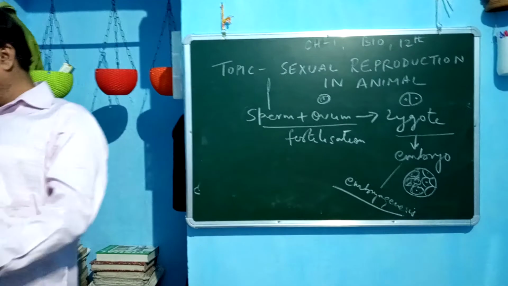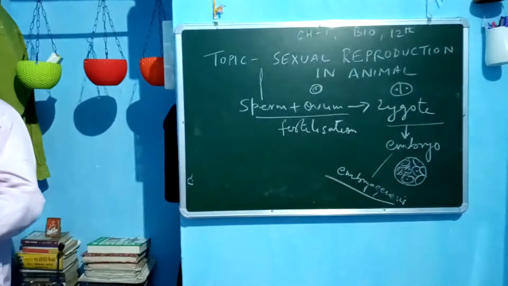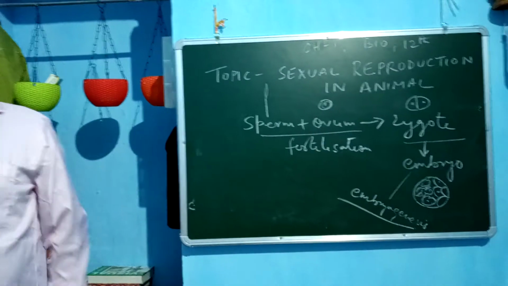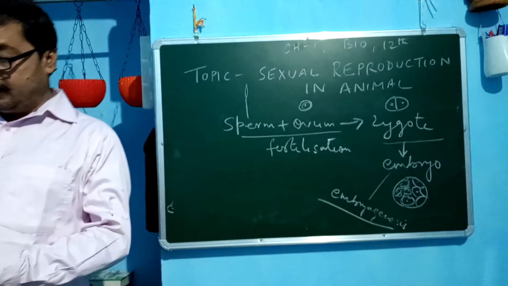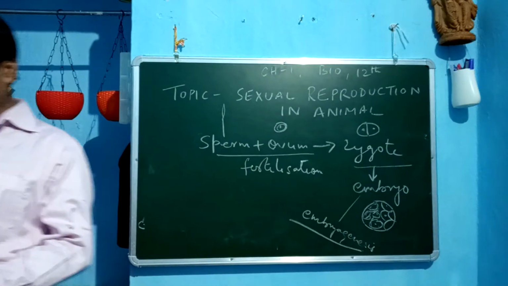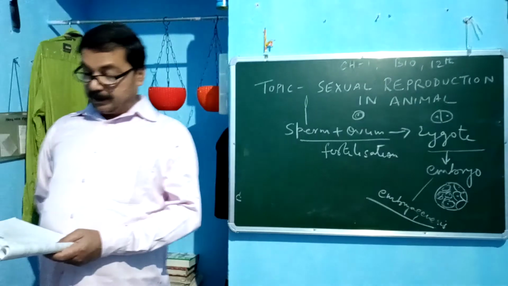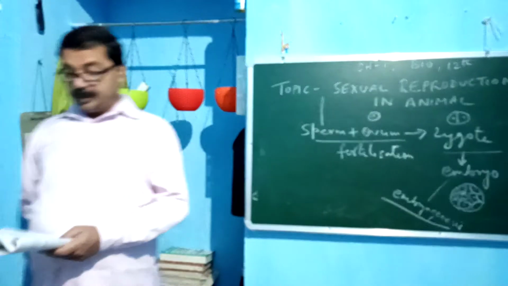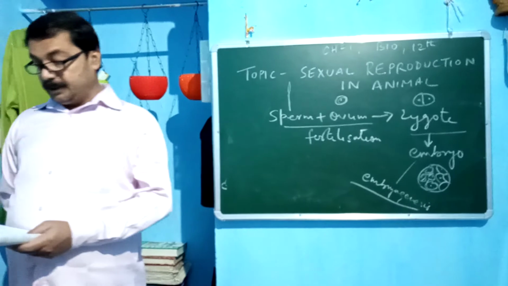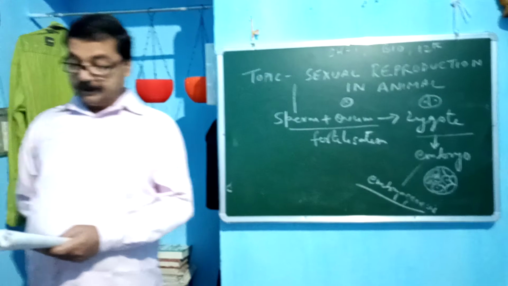But during embryogenesis, the following processes take place: cell division first, which increases the number of cells; cell elongation, that means growth of the cells; and cell differentiation, the formation of different types of tissues and organs. Now the embryo is made of diploid cells. The process of development of the diploid embryo from the zygote is called embryogenesis.